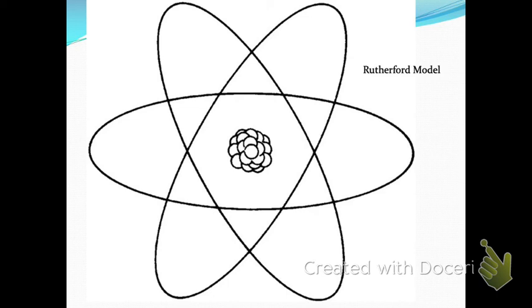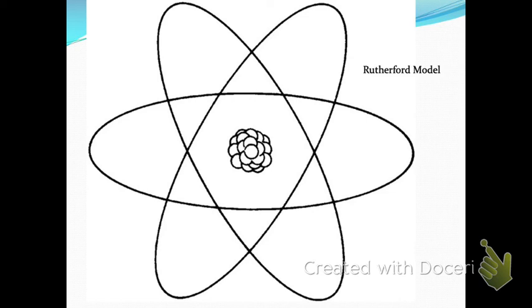Okay, so here's a couple other things that he decided. He decided since our atoms are neutral, there's got to be some positive charges to offset the negative, and he called those protons, right? Our alpha particle ran into something positive. They've got to offset the electrons that Thomson discovered, and so he called them protons.